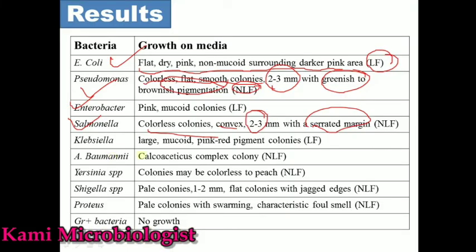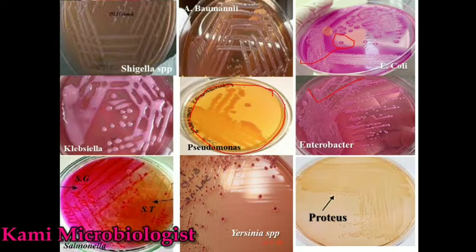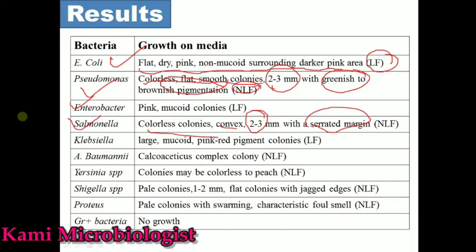Then we have Acinetobacter baumannii, which can show a complex colony, which means it is also a non-lactose fermenting colony. This is Acinetobacter growth on MacConkey agar, which looks like a chocolate color. Then we have Yersinia species growth.